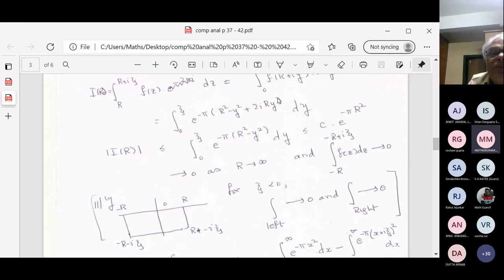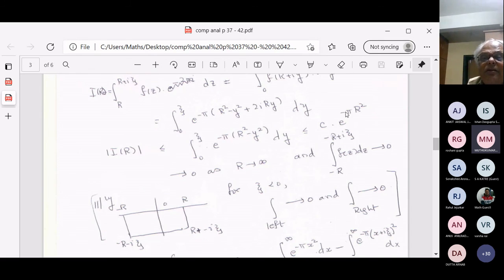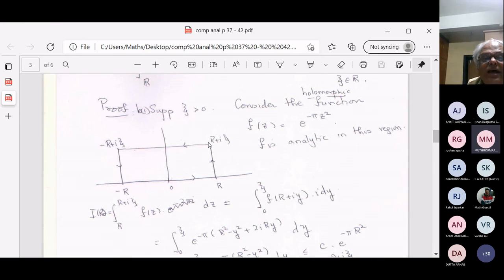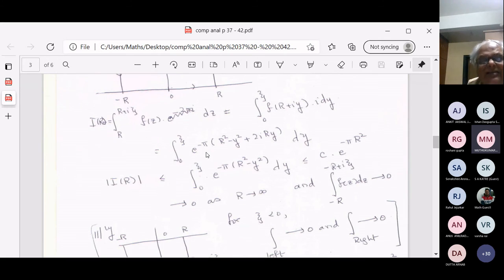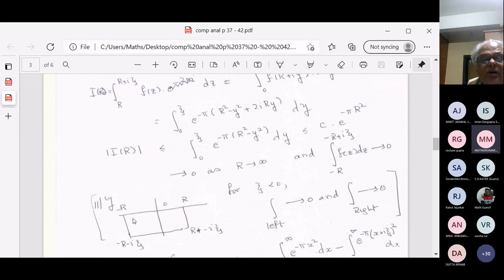Because the only difference for the other line on the left is that you have a minus r here. And when you put a minus r there and take the square of that, you'll still get r squared. So when psi is positive, the integral over this whole region is 0. Similarly, when psi is negative, instead of taking this region, I take the lower region, minus i psi to minus i psi.